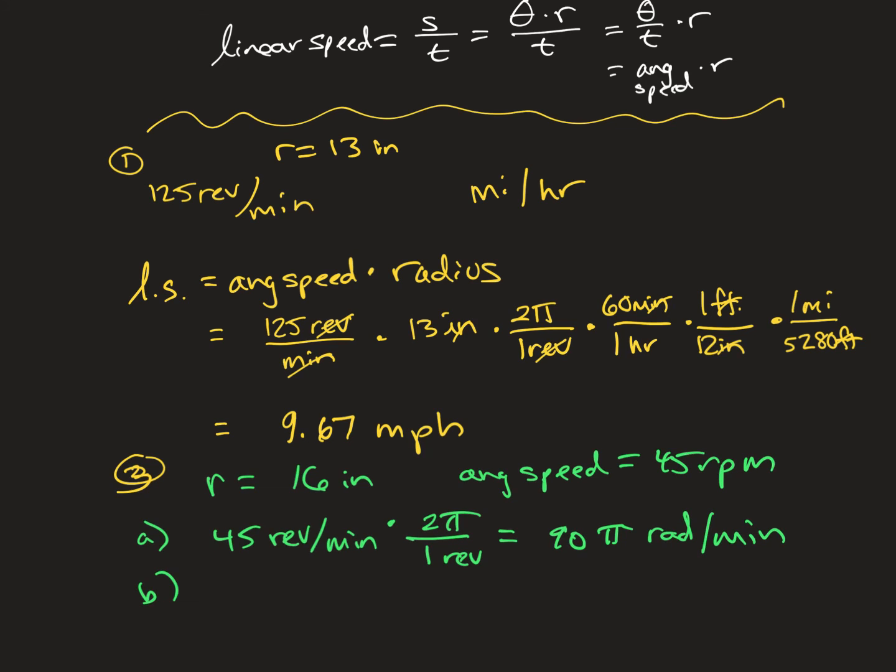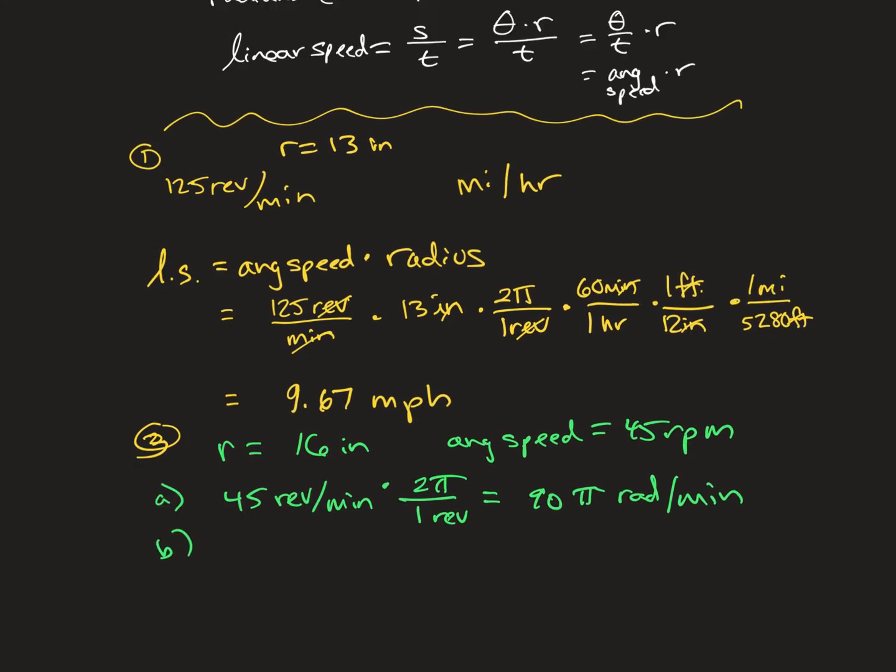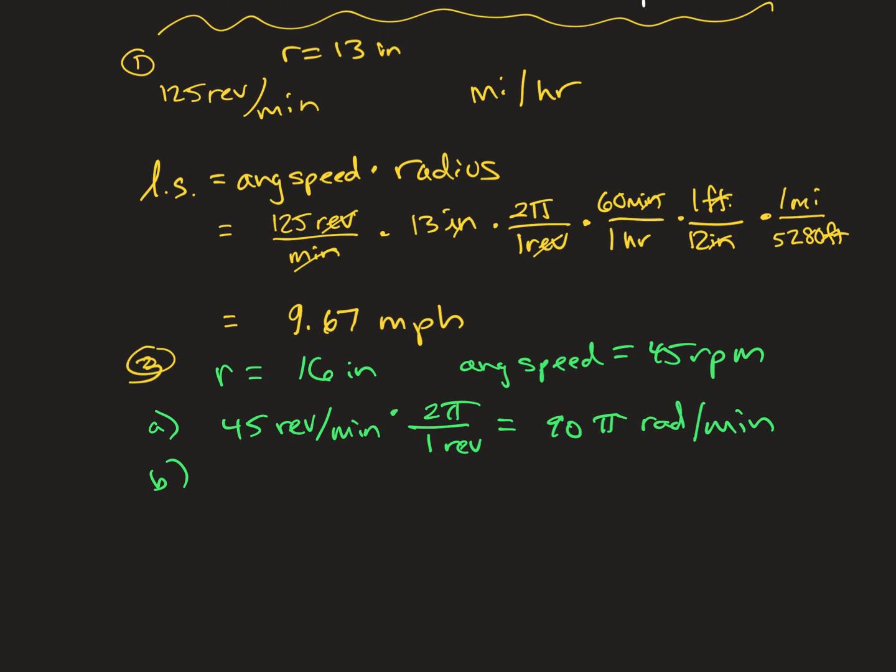Then part B: find the linear speed in inches per minute. Linear speed is equal to angular speed, that omega, times the radius.